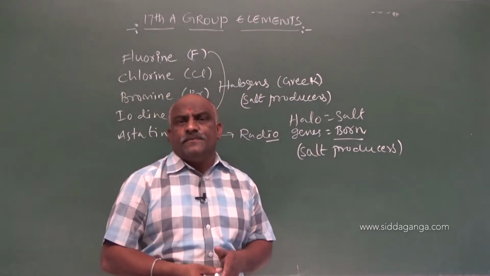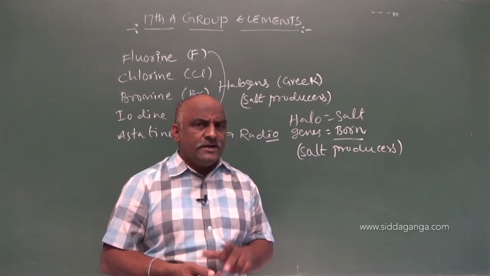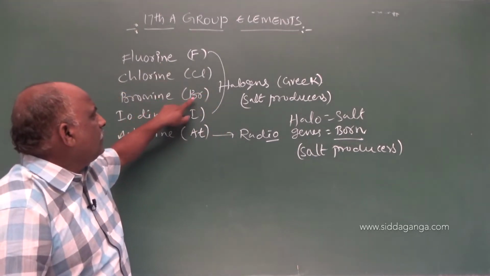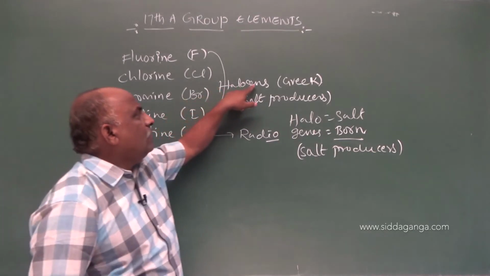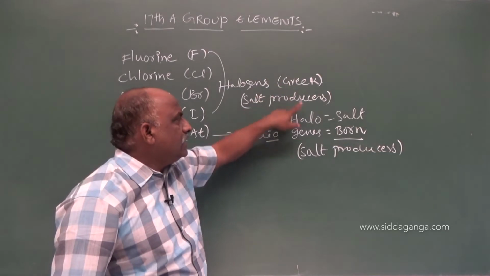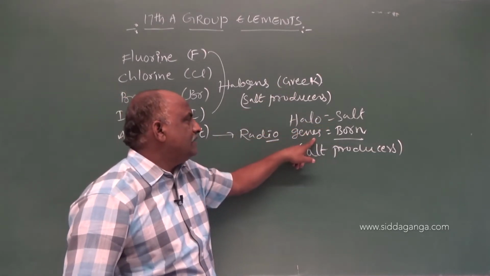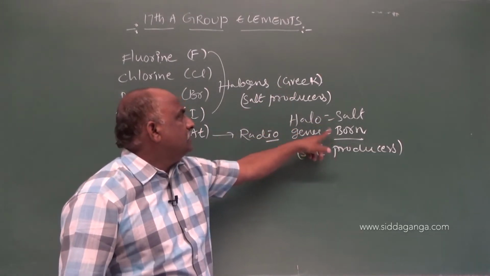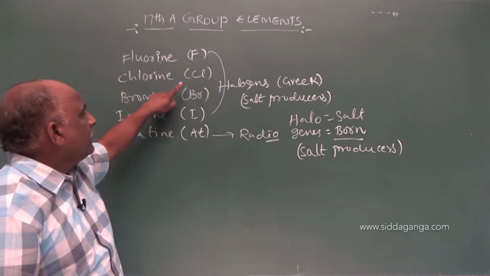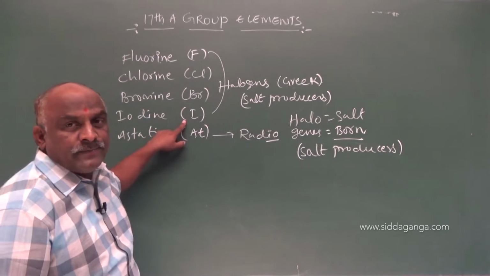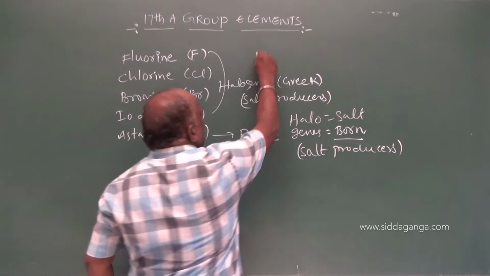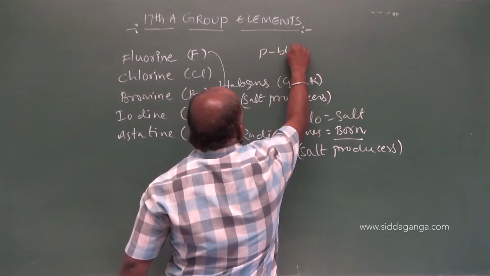Except astatine, which is a radioactive element, fluorine, chlorine, bromine, iodine are called halogens. Halogen is a Greek word. In Greek, halo means salt and gen means born. So these are said to be salt producers. Fluorine, chlorine, bromine, iodine belong to 17th A group elements. These belong to the P block elements.